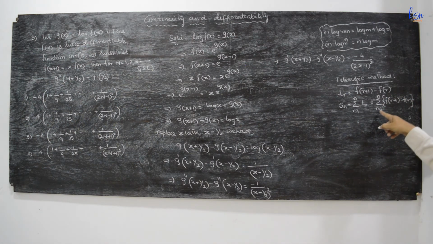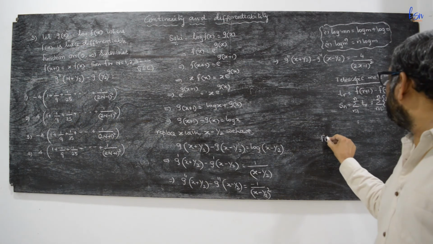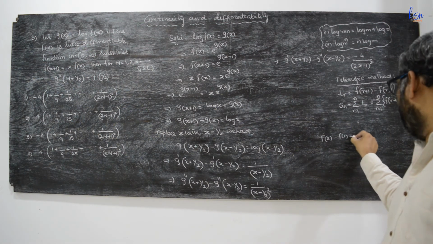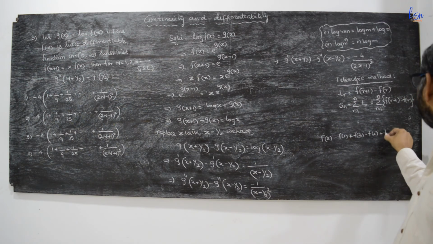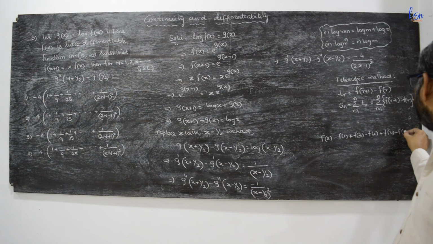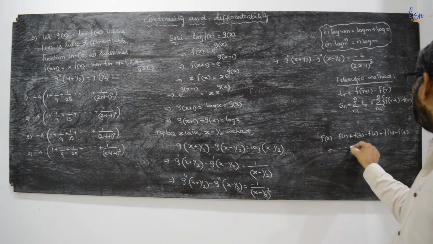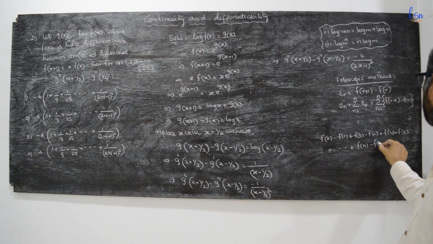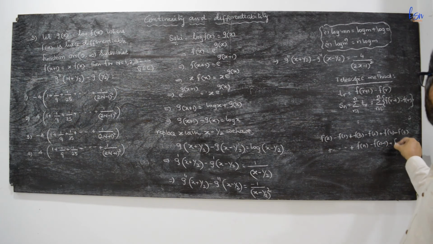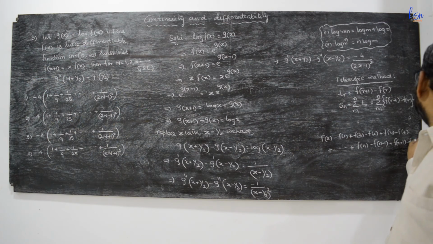Here, if you expand by substituting 1, f of 2 minus f of 1 plus f of 3 minus f of 2 plus f of 4 minus f of 3, and so on. If you put n minus 1, f of n minus f of n minus 1. If you put n, f of n plus 1 minus f of n.